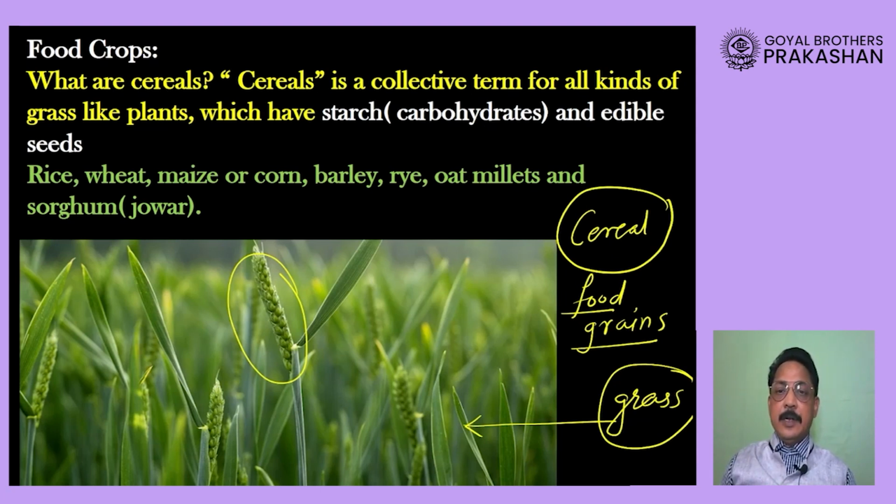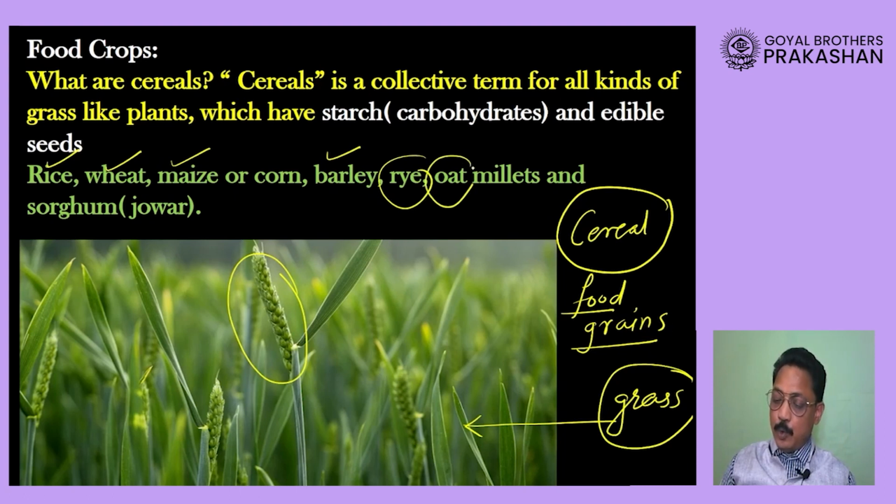And in our country, we grow rice, wheat, maize, and barley. These are the main ones that we grow as cereals. Rye and oats are basically grown in cold countries as cereals. And millets, I already told you, dear students, are the combination of jawar, bajra and nagli.